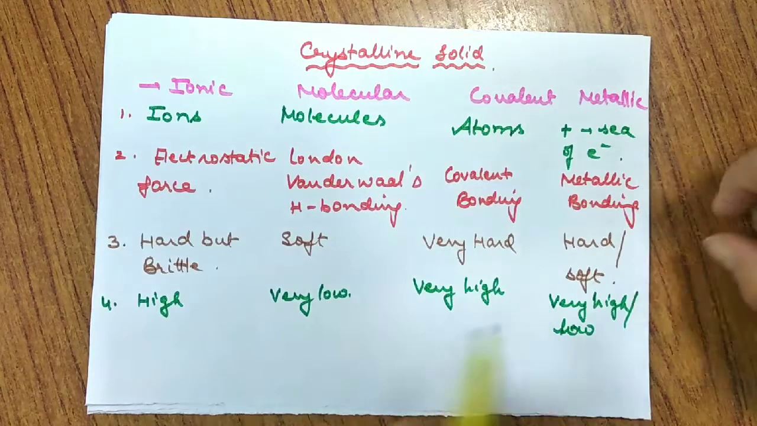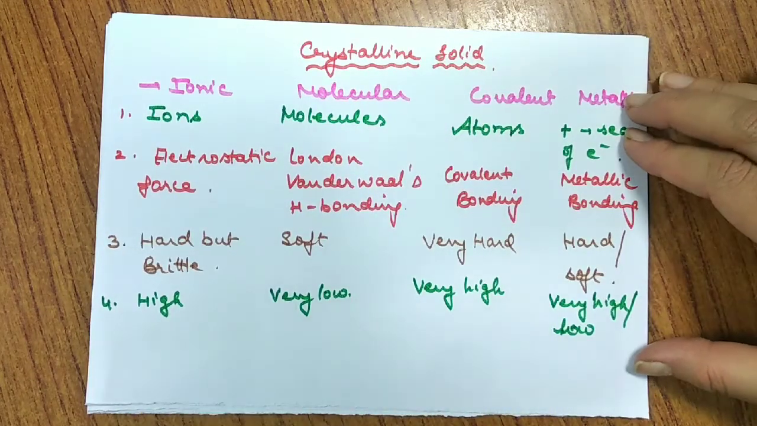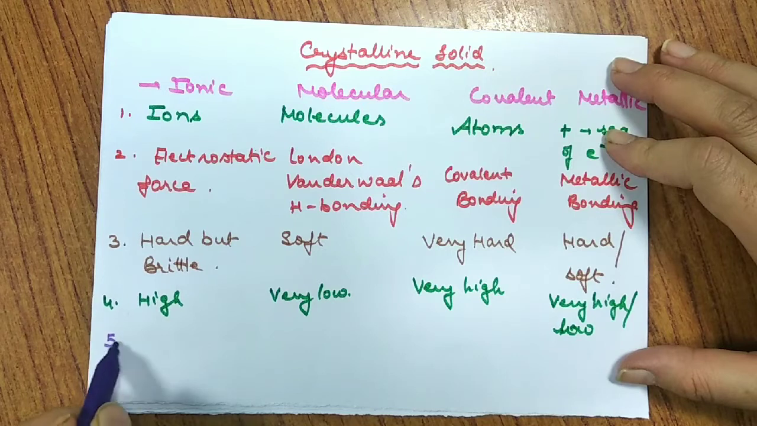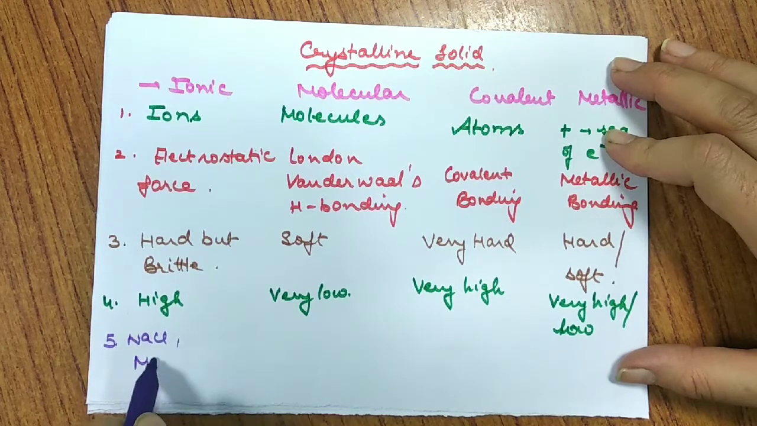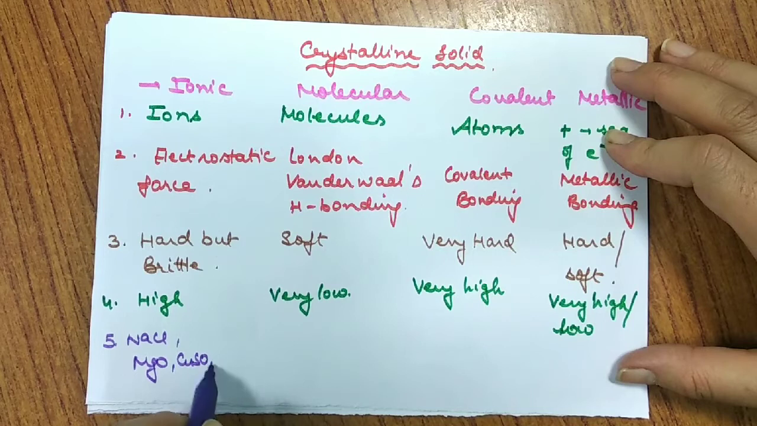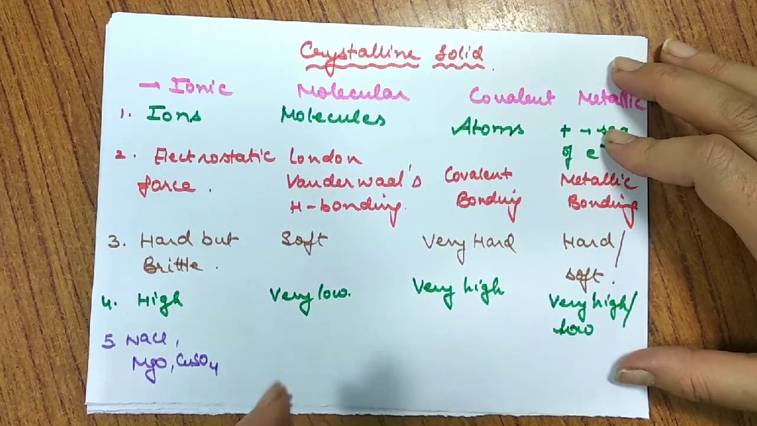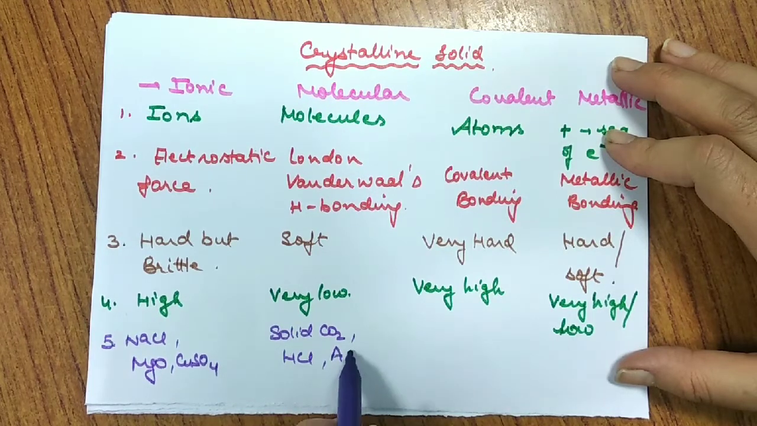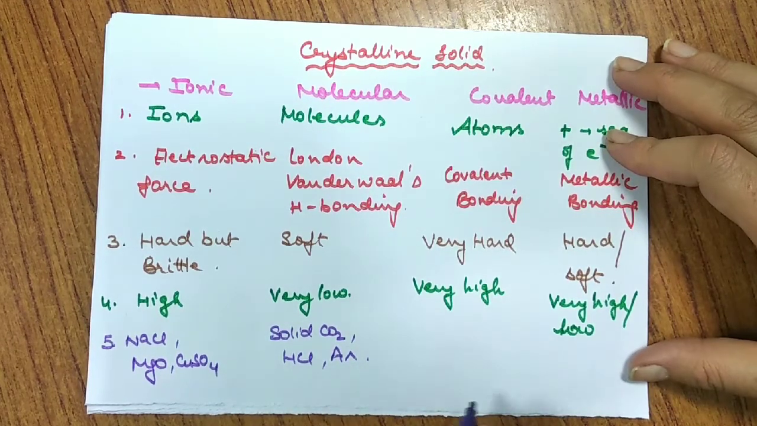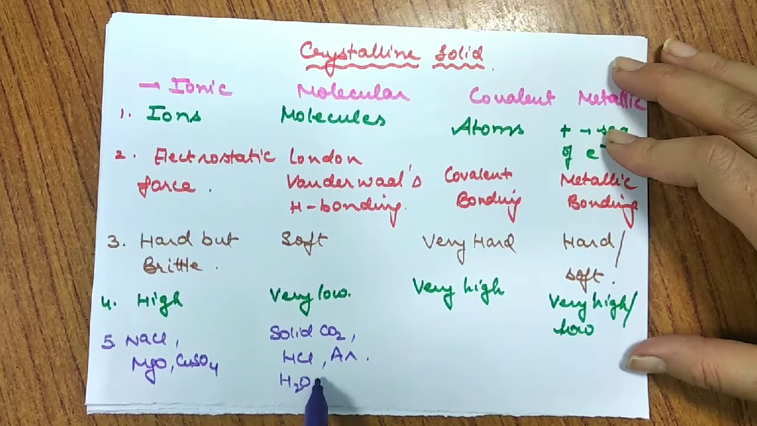After so much discussion about these types of solids, let us discuss various examples. If I talk about examples of ionic solids, all ionic substances like NaCl, MgO, copper sulfate are ionic solids. In molecular solids, we talk about dry ice, that is solid CO2, HCl in solid form, noble gases in solid form. Even normal ice, water in solid form, are some good